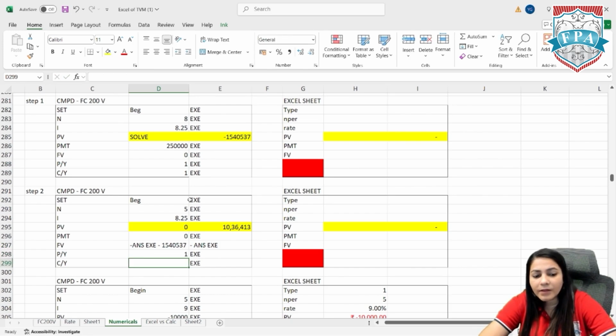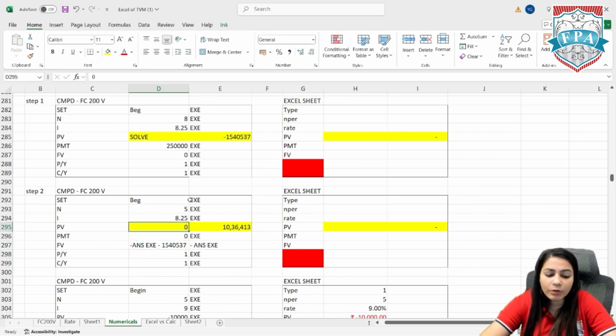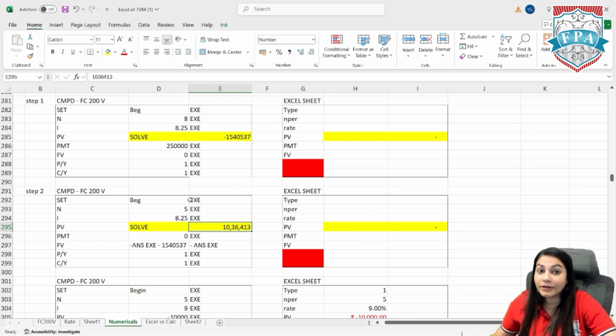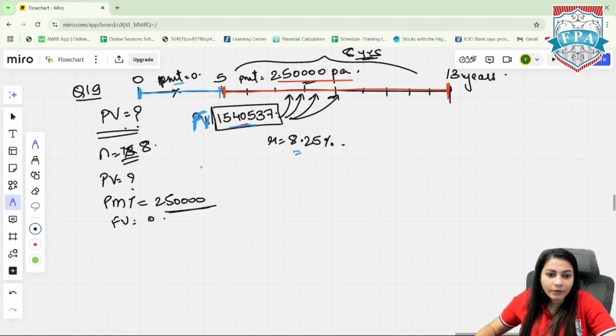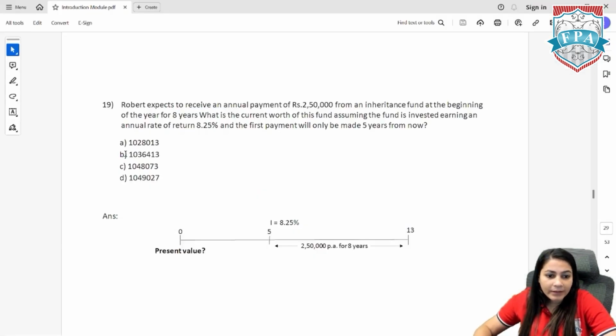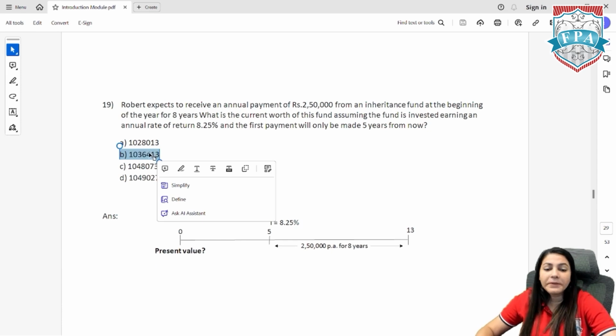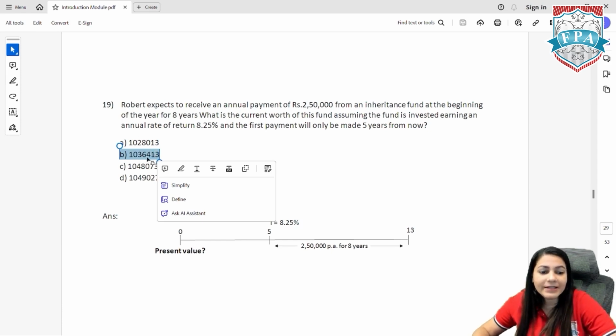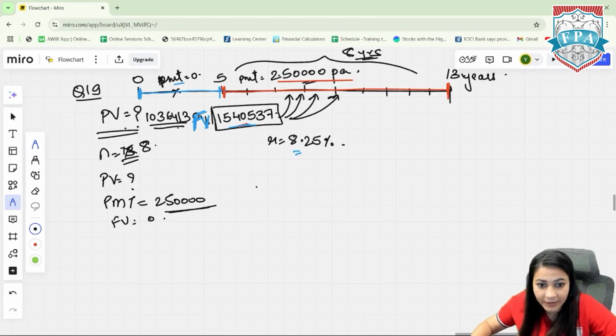Now P/Y is 1, C/Y is 1. You need to go to the PV and click on the button solve. Once you do that, you get the answer as 10,36,413. So you get 10,36,413. That's your final answer. 10,36,413, the option B. So today, if you invest 10,36,